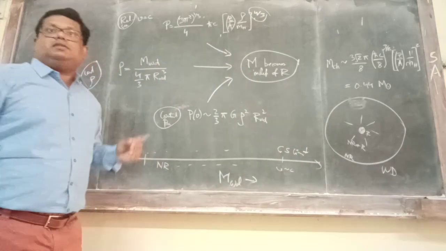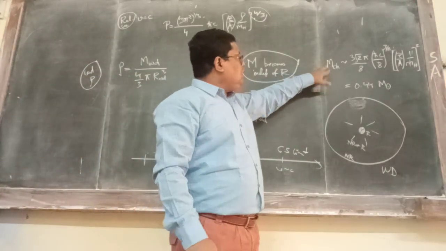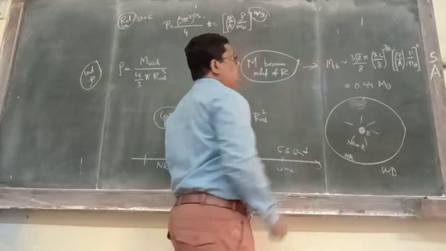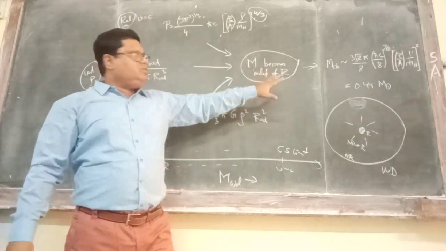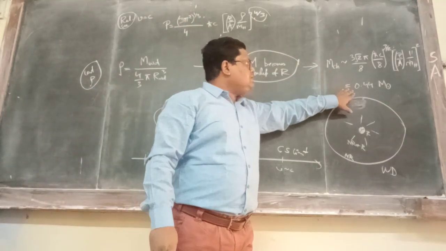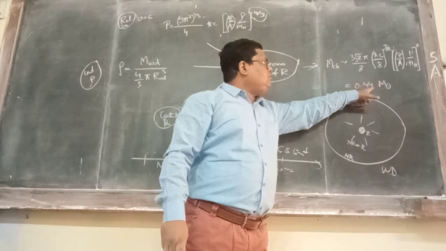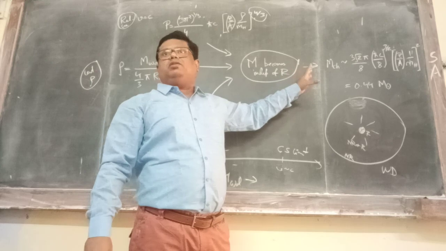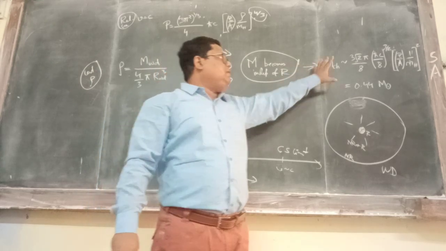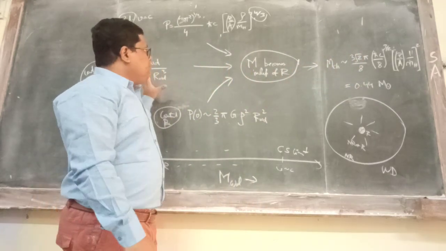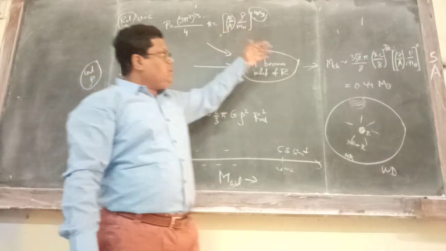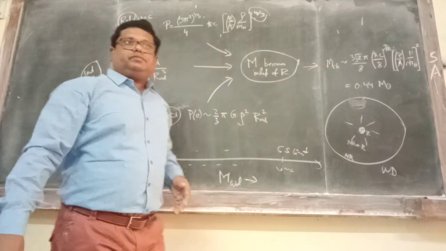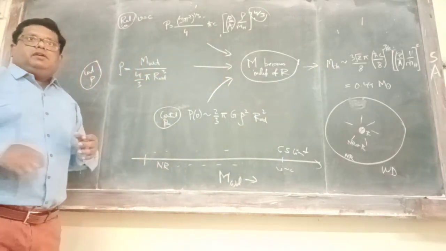And what is this mass? If you do this calculation, you will get this result. So the Chandrasekhar mass, and we have done a very basic calculation, the result is 0.44 solar masses. If you do more exact calculations, you will get of the order of 1.4 solar masses. But overall, this is a very basic and interesting way to get to the idea of the Chandrasekhar limit. Okay? Any questions, any doubt regarding this?